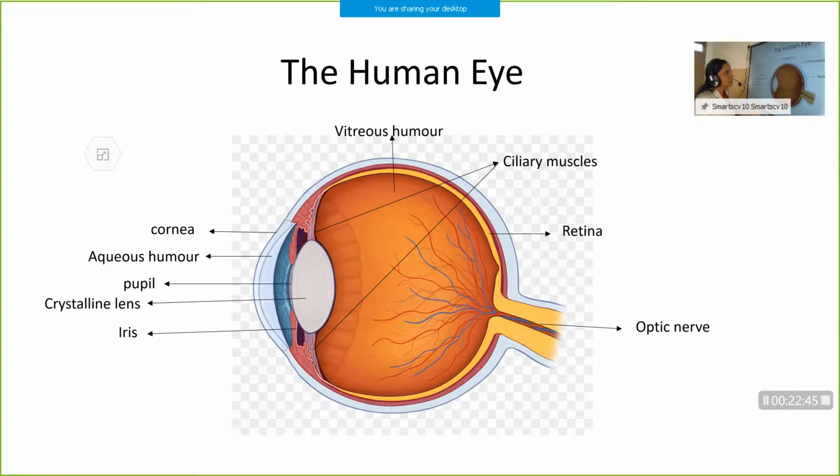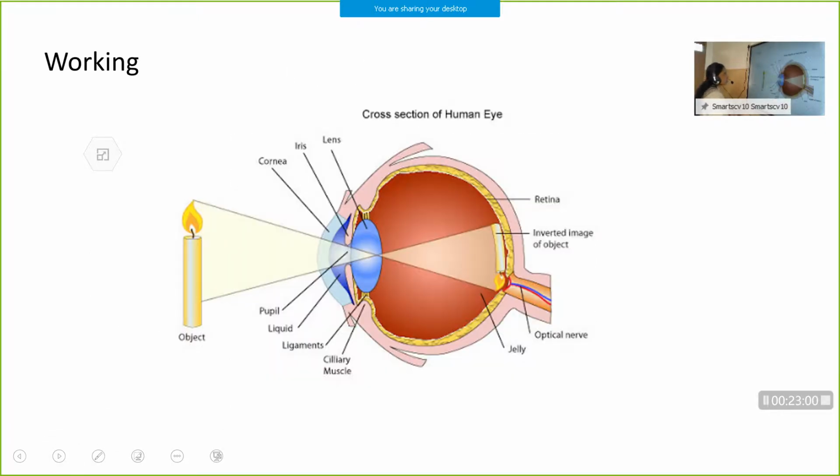So these are the important parts of the human eye. You have to draw this diagram in your notebook. A neat labelled diagram you have to learn. And next we are going to learn how an image is formed inside the eye.